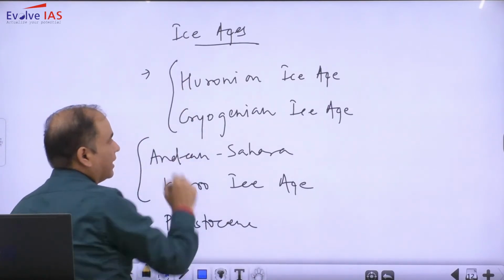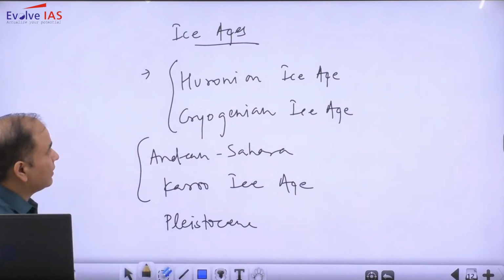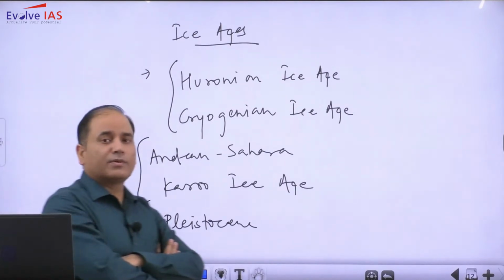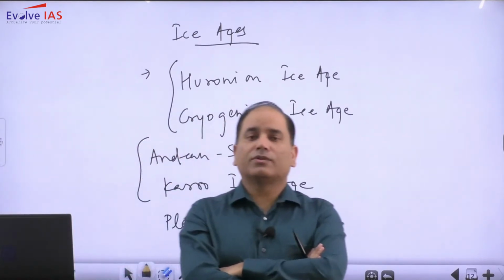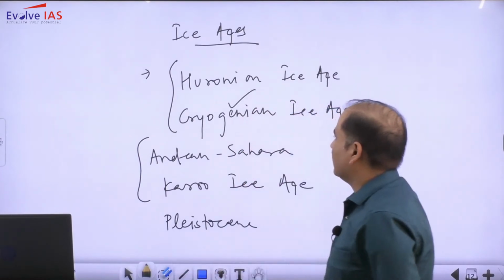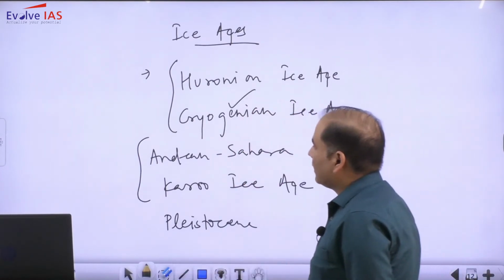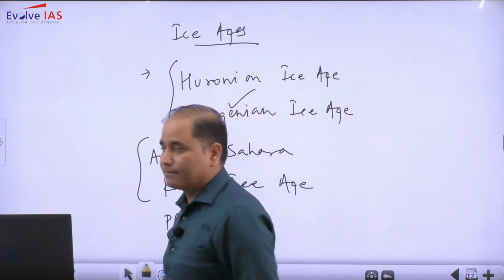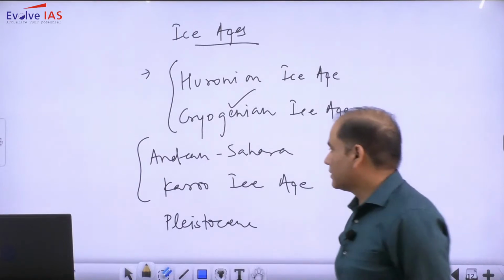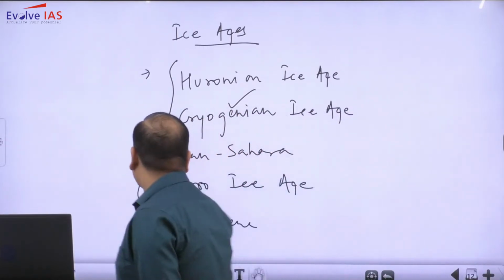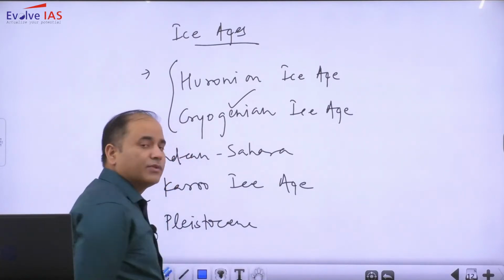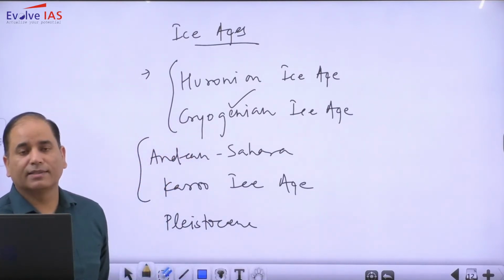In case of Hadean, we have witnessed ice ages in the Archean time period and the Proterozoic time period. The Proterozoic ice age happens to be one of the widespread, and it happens to be the Cryogenian. For the Huronian ice age, the evidence we got is from Lake Huron. Andean Saharan ice age evidence we got from these two places. Karoo is the lake that is in South Africa, so we got that evidence. And the Pleistocene is the last ice age.